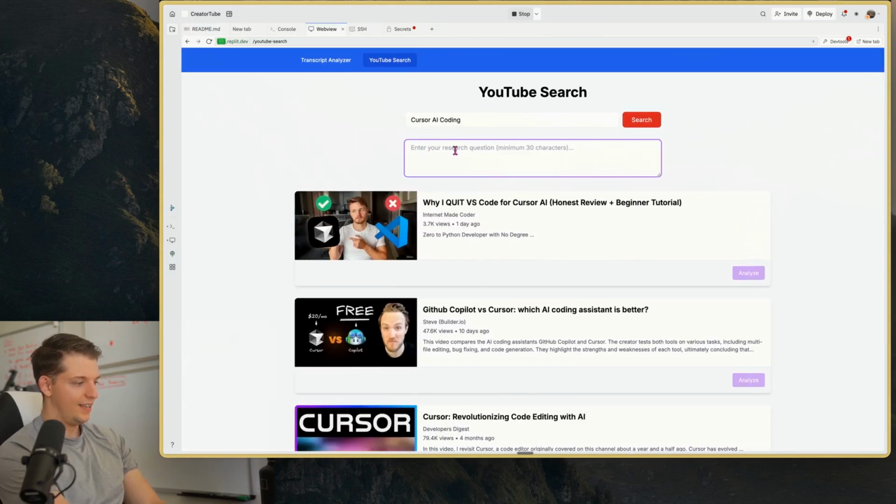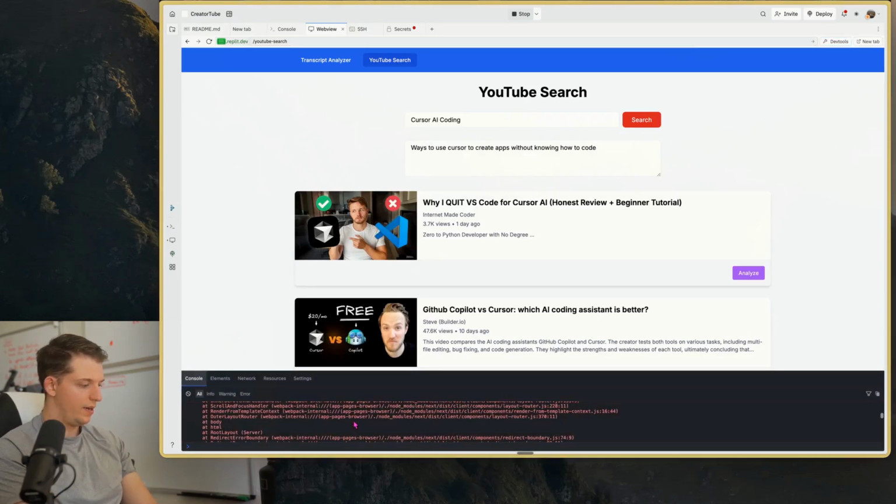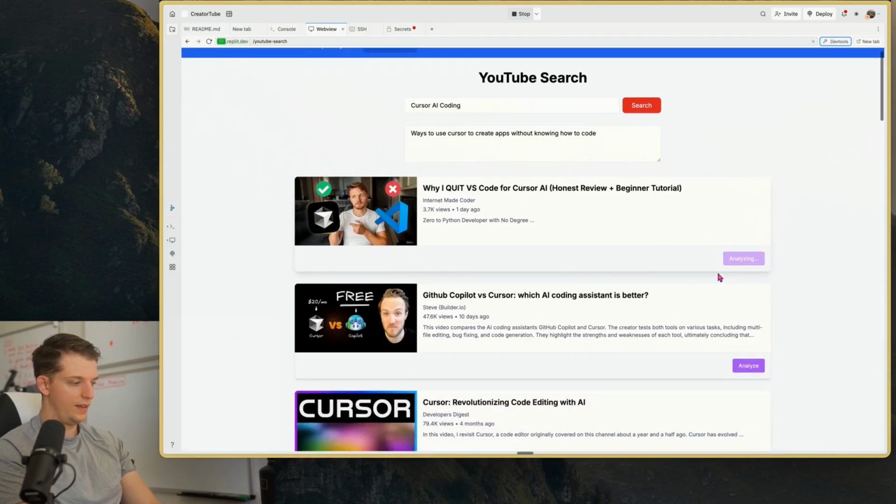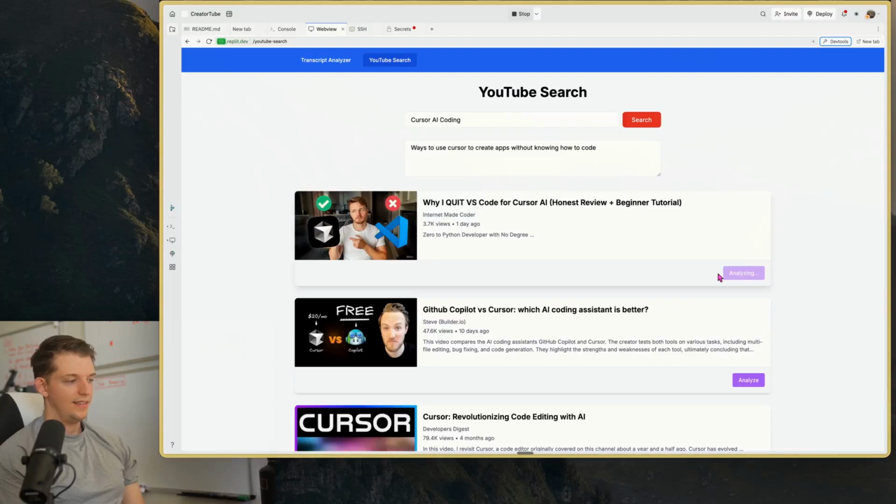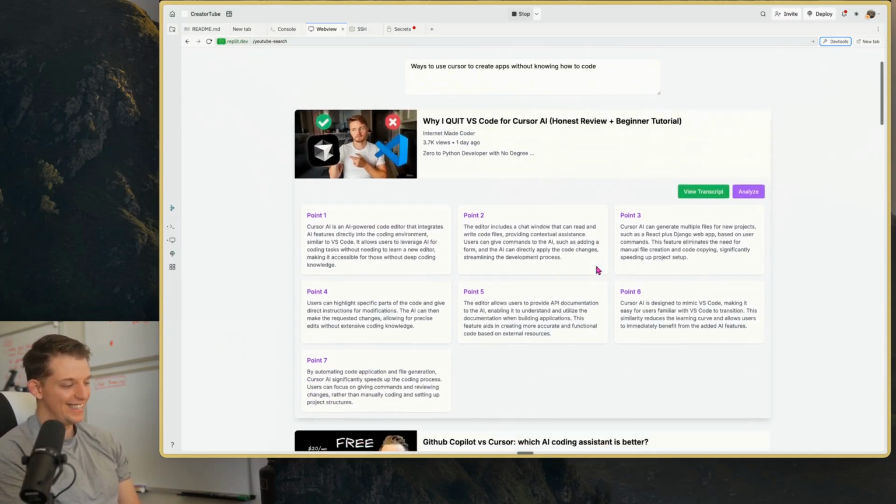Let's go like this. Ways to use Cursor to create apps without knowing how to code. And we do see an error here. I'm going to copy this for later. Let's just see if this one works. So we're going to hit analyze. And so it's analyzing right now, and we'll see. No way it gets this. There's just no way. Oh my God, it did it.